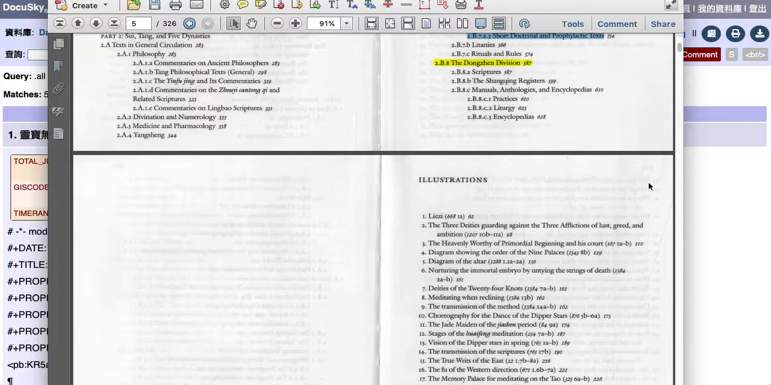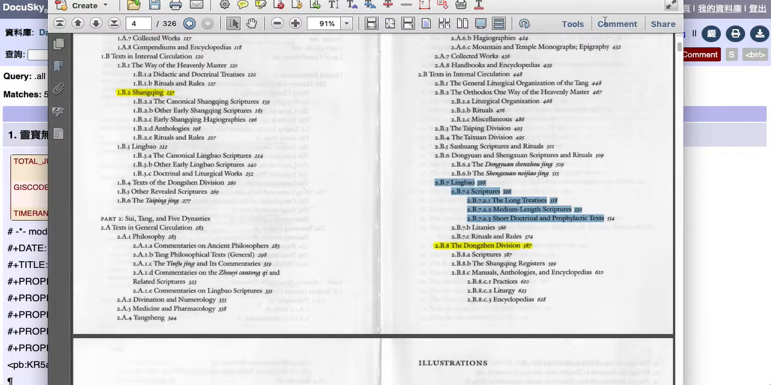So let me give you an example of genre 1, genre 2, and genre 3. If we look in the Suitang section of the Daozang Tonghao, you'll see here you have Lingbao, which is 2B7. And then under that, there's a subcategory of 2B7A scriptures, another of litanies, rituals and rules. So these would all be genre 2 level. But under that, under Lingbao scriptures, there's a third subcategory, which we call genre 3, which is the long treatises, the medium-length scriptures, and the short doctrinal and prophylactic texts. So this way you get a sense for what genre 1, genre 2, and genre 3 are.